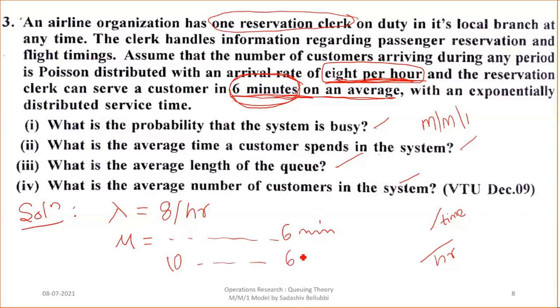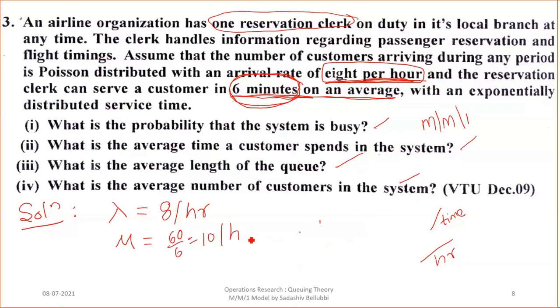How to calculate that? 60 divided by 6 is 10. Therefore mu equals 60 divided by 6, that is 10 per hour.